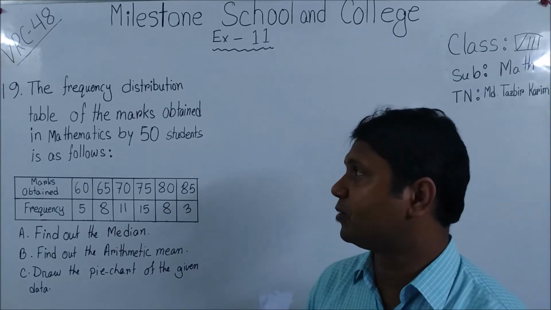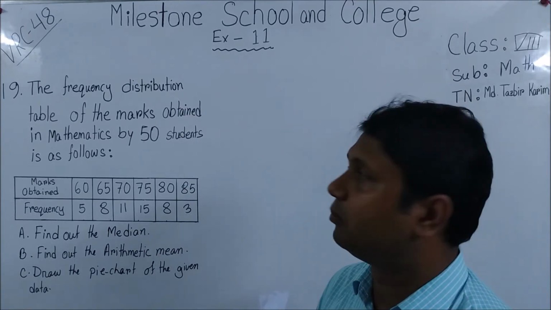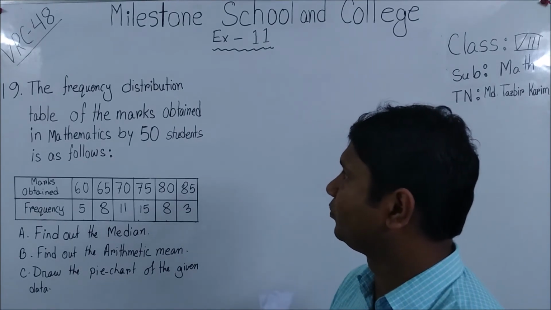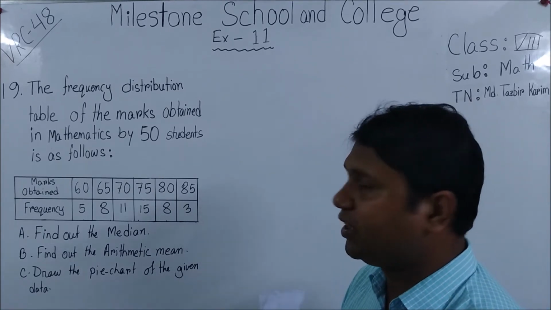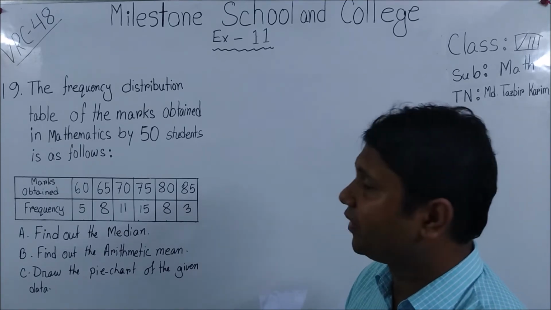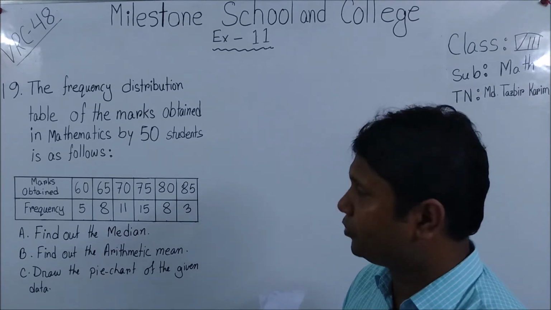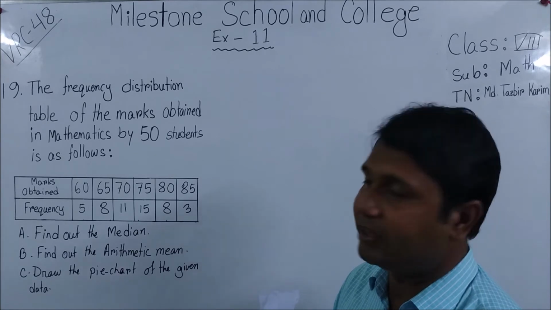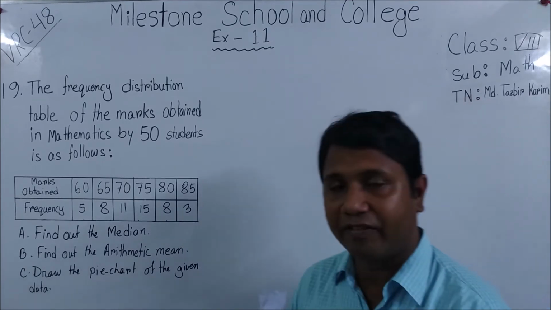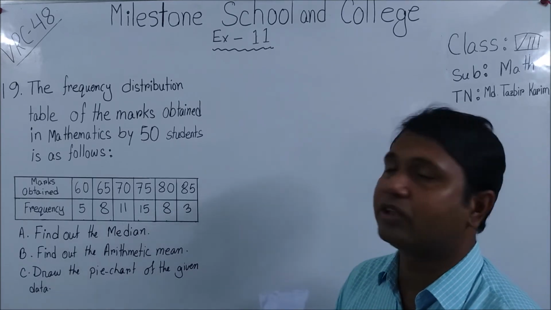My dear students, here is question number 19 of exercise 11. You can see the question. The frequency distribution table of the marks obtained in mathematics by 50 students is as follows. Marks obtained 60, frequency is 5. 65, frequency is 8. Marks 70 got 11 students. 75 got 15 students. 80 got 8 students. 85 got 3 students. So this is the information that is given to us. Now we have to find out, by using this information, the median.